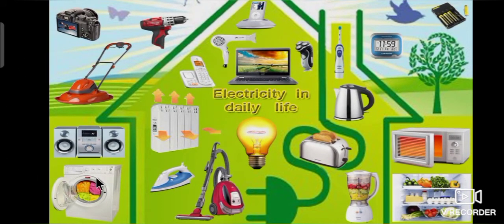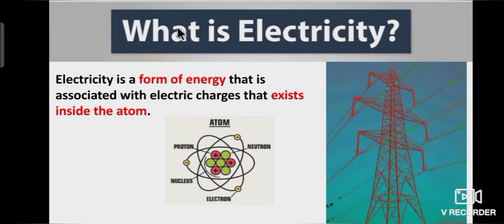Electricity is one of the basic needs in our daily life. Tell me, what is electricity? Electricity is a form of energy that is associated with electric charges that exist inside the atom. Yes, a proton carries positive charge, an electron carries negative charge, and a neutron carries neutral charge.